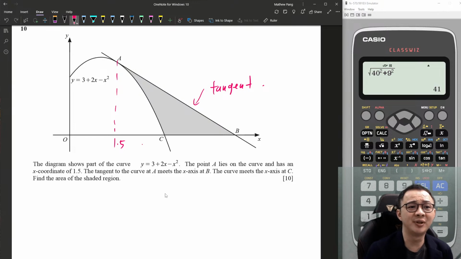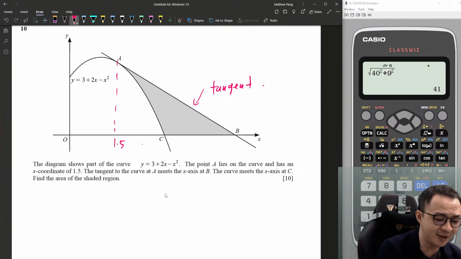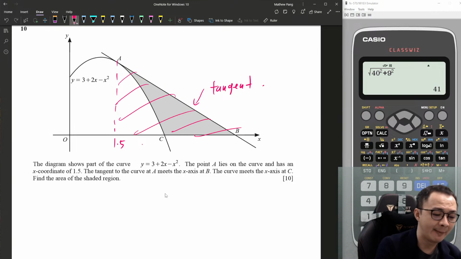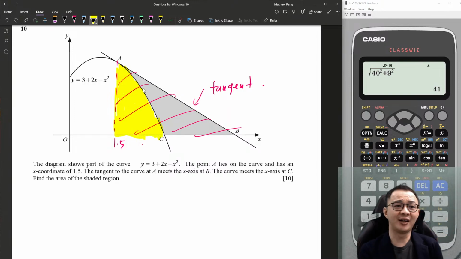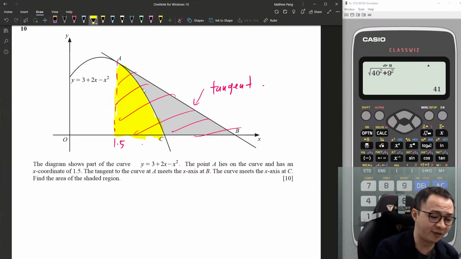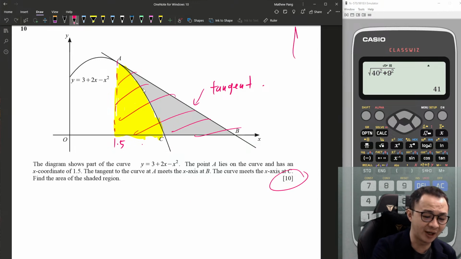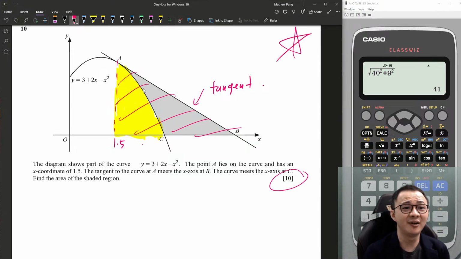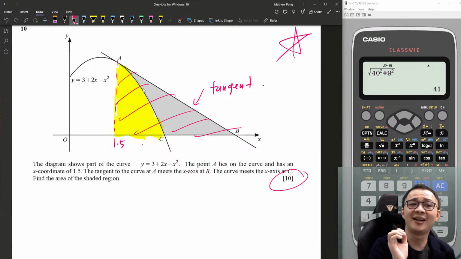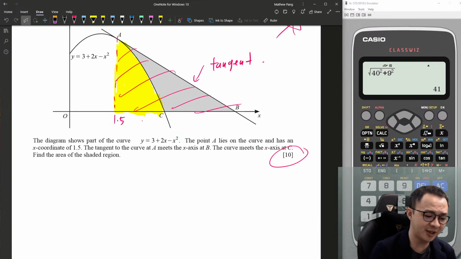So actually it's quite simple. In order to get the area of the shaded region, I just need to use the area of the triangle minus the area under the curve, which is the yellow color region. Then I should be able to get the shaded region. Do you get the idea? Alright, so 10 marks. I strongly believe tomorrow something like this will come out, because equation of normal and tangent haven't come out, and the area of shaded region also hasn't come out.